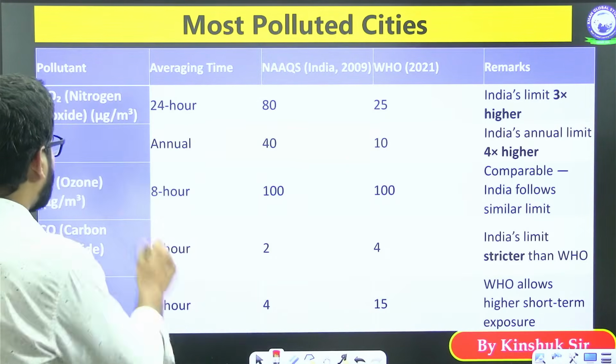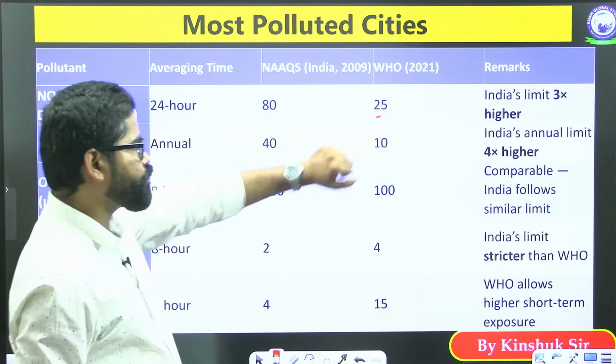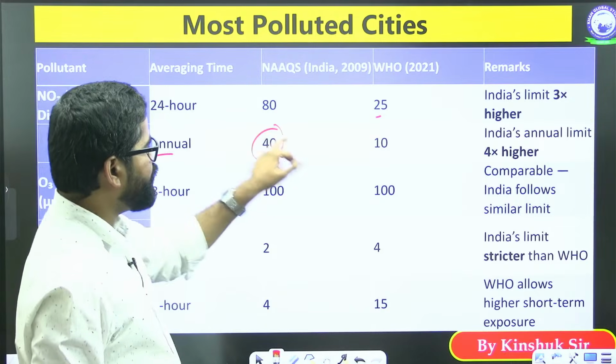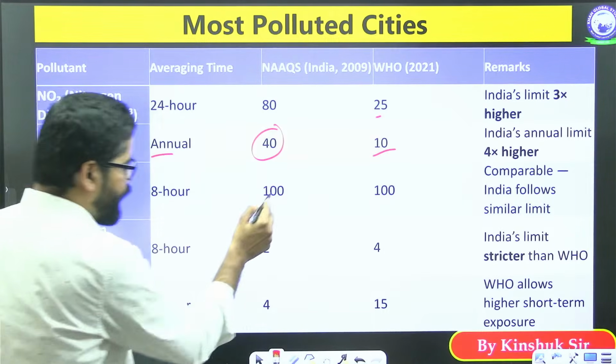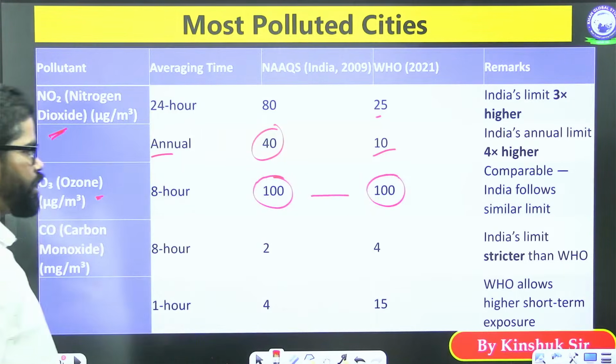the nitrogen dioxide. Here also WHO standard says 25, our standard says 80. Annual 40 and WHO says 10 only. Ozone. Here you will find that in this case we have almost matching point.